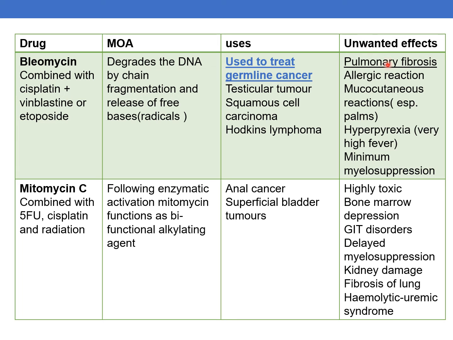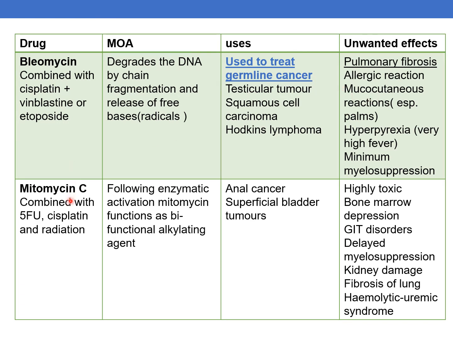Unwanted effects are pulmonary fibrosis, allergic reactions, mucocutaneous reactions, especially of the palms, hyperpyrexia (very high fever), and minimal myelosuppression. These are some of the unwanted effects of bleomycin.